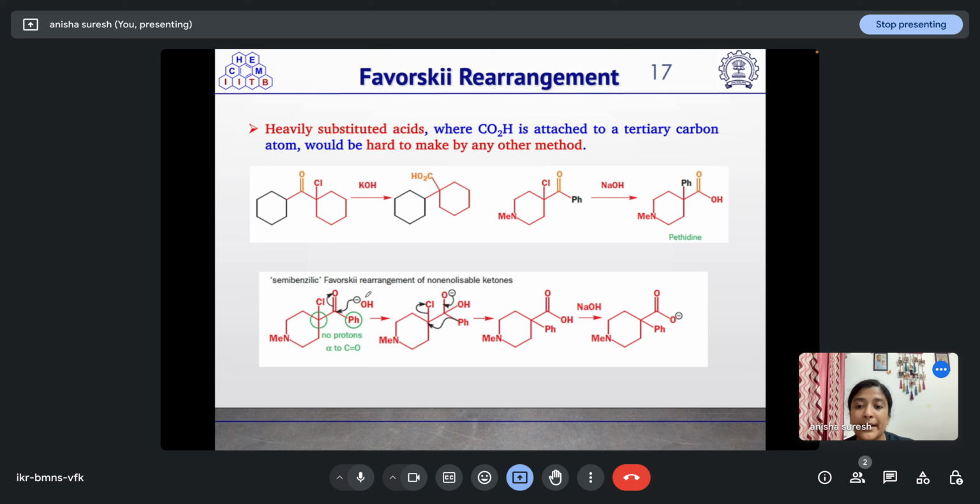So here what is happening, the OH minus will be directly attacking the carbonyl, and the C=O pi bond will be breaking. Since there are no protons, we cannot form the enolate. So it will attack, O minus will be forming, and once this O minus falls back, this phenyl group will migrate to this position, and this C-Cl bond will break and Cl minus will leave, leading to the formation of this product. And NaOH can abstract the proton of this carboxylic acid so as to make the reaction irreversible.